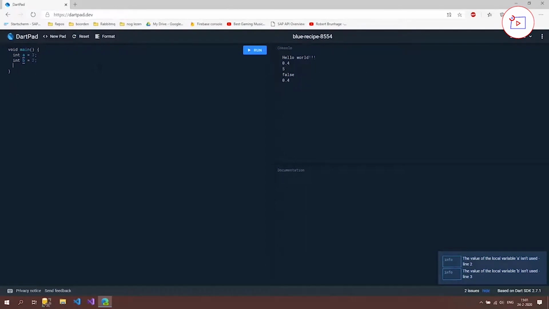So we can add two numbers to each other, we can times them by each other, or we can subtract them from each other. So what we can do is we set int c is a plus 2. And if I run that, then you're not going to see anything because you still have to print it out, of course. So let's do that again. And as you can see, it says 5 because our a is 3 and we did a plus 2, which is 5.